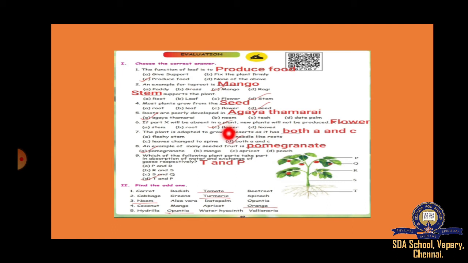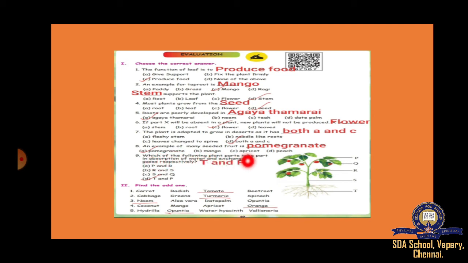From flower only fruit will come. From fruit only seeds will come. Right? So flower. The plant is adapted to grow in deserts as it has fleshy stem, needle-like roots, leaves change to spine. Both A and C. Fleshy stem will be there, leaves change to spine. Both A and C. Right? Next, an example of many-seeded fruit is, in which fruit many seeds will be there? Mango, apricot, peach, pomegranate. Pomegranate. Many seeds will be there, right?